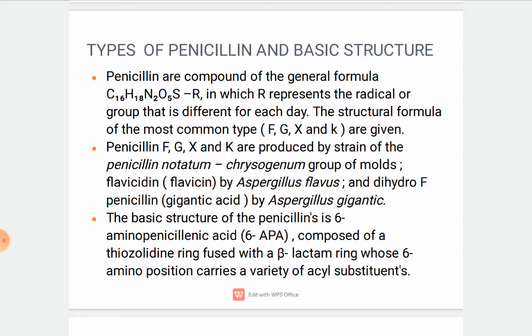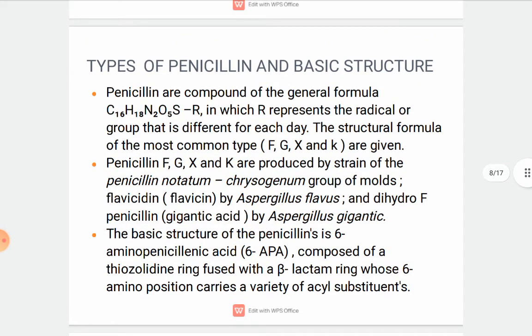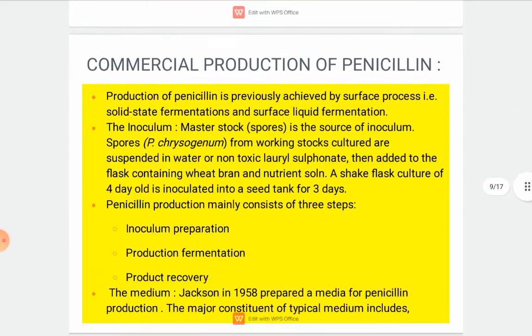Flavicidin or flavicin is produced by Aspergillus flavus, and dihydro F penicillin is produced by Aspergillus giganteus. The basic structure of the penicillins is 6-aminopenicillanic acid or 6-APA, composed of a thiazolidine ring fused with a beta-lactam ring whose 6-amino position carries a variety of acyl substituents.